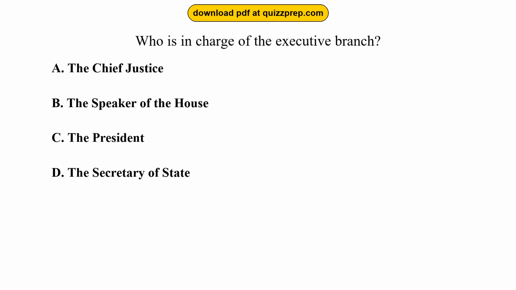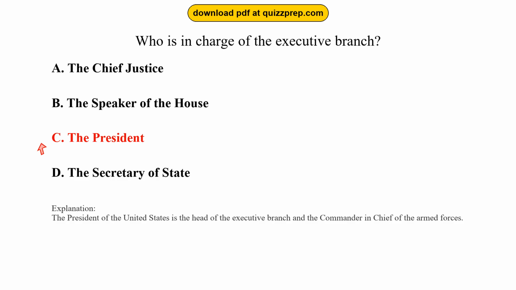Question 94. Who is in charge of the executive branch? Option A, the Chief Justice. Option B, the Speaker of the House. Option C, the President. Option D, the Secretary of State. The correct answer is option C, the President. The President of the United States is the head of the executive branch and the Commander-in-Chief of the Armed Forces.